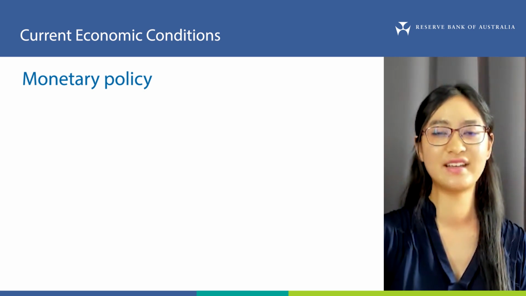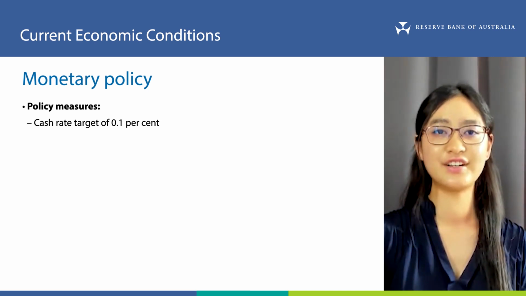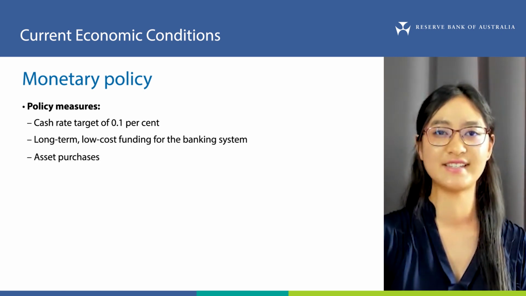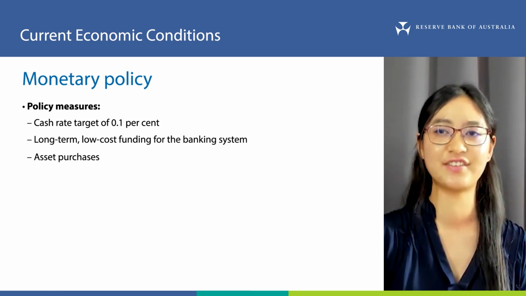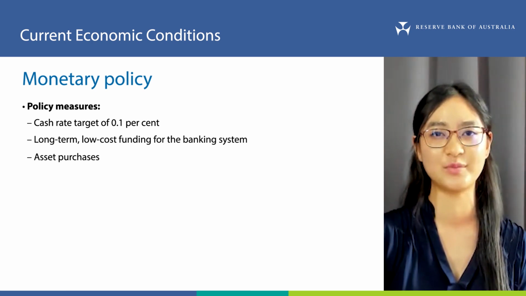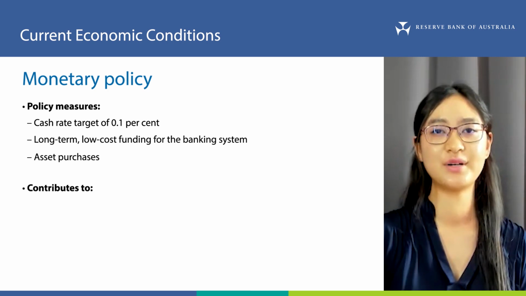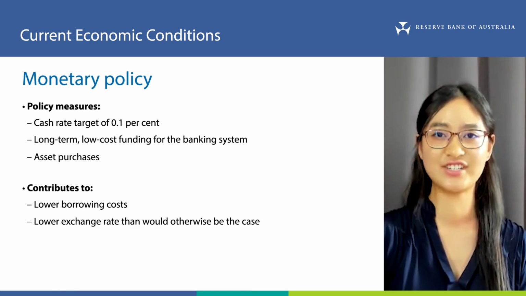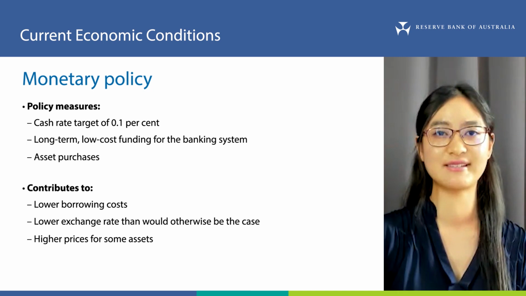The policy measures introduced by the Reserve Bank in response to the pandemic have continued to support the economy. The current policy package includes a record low cash rate target, low-cost long-term funding for the banking system, and a quantity target for asset purchases. One change since our last update is that the board decided at its November meeting to discontinue its target for the April 2024 Australian government bond yield. Together, these policy measures work to lower borrowing rates for households, businesses, and governments, contribute to a lower exchange rate than would otherwise be the case, and support the prices of some assets.